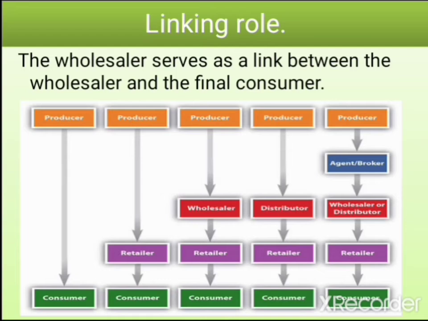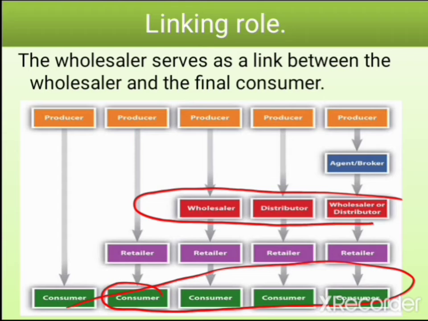Then another function of the retailer is the linking role. It serves as a link between the consumer and the wholesaler. If you look at this diagram here, these are the consumers, and these are the wholesalers.